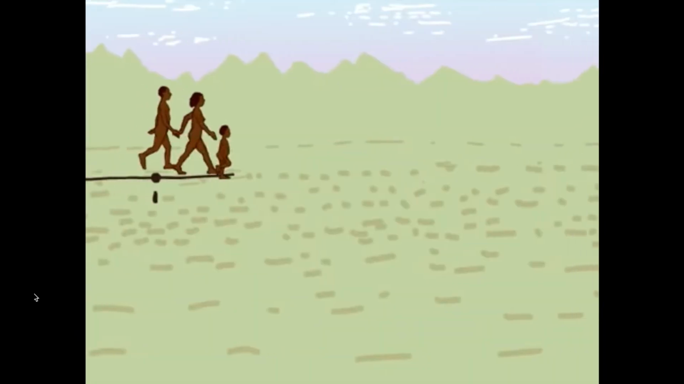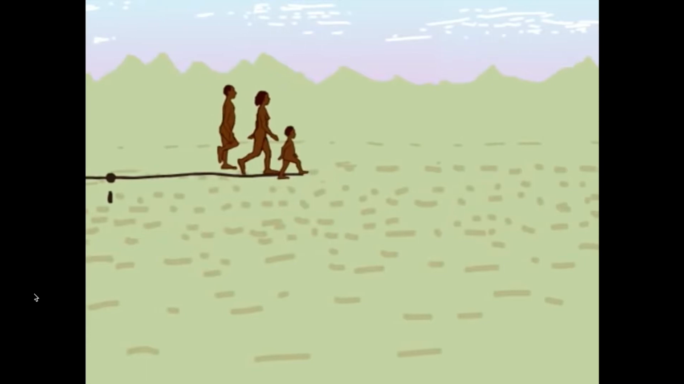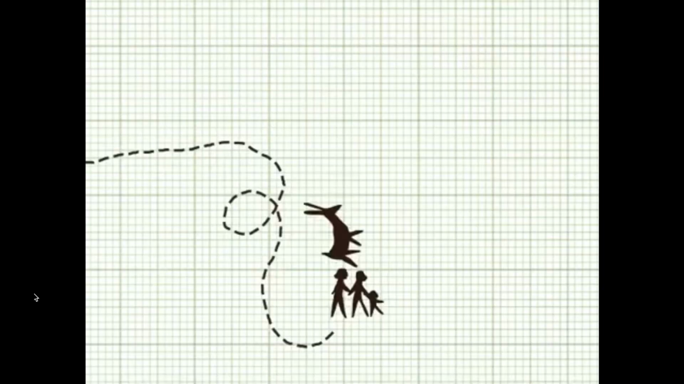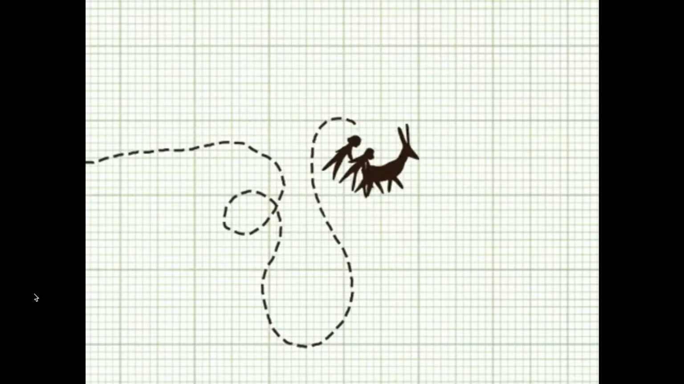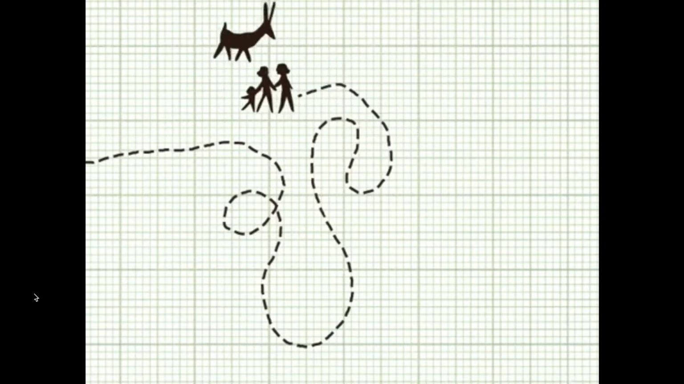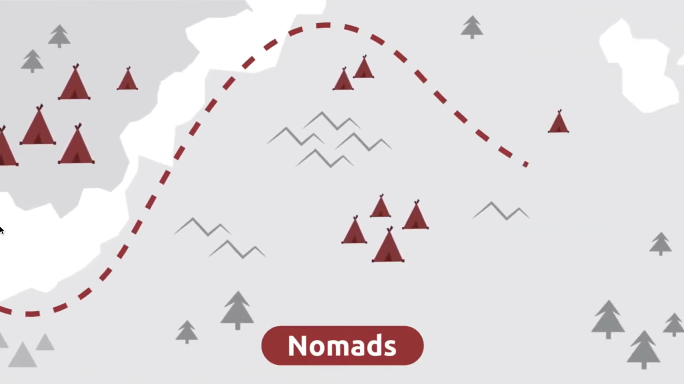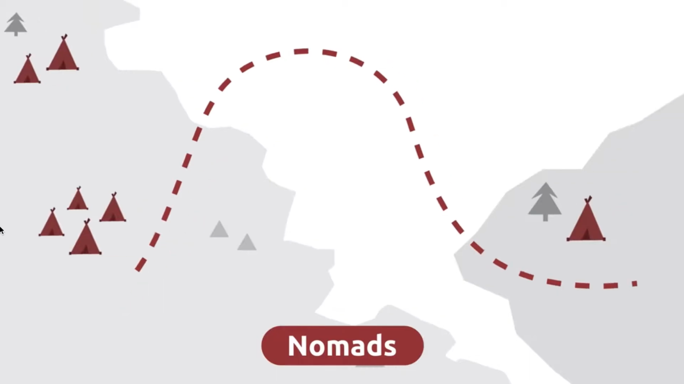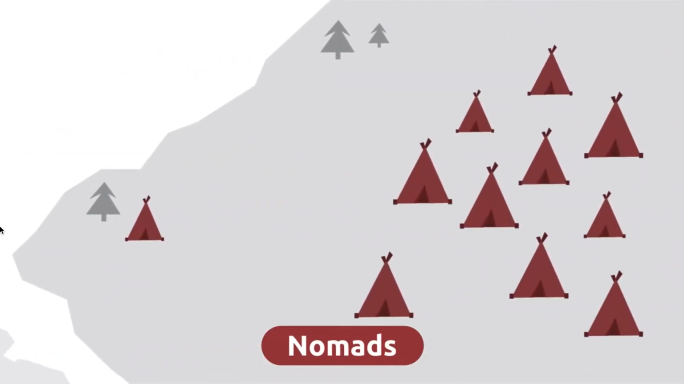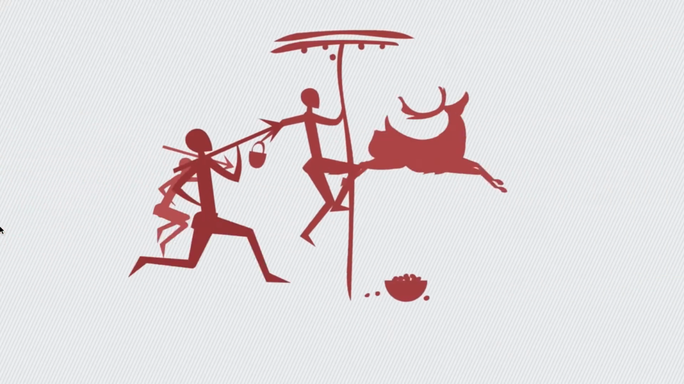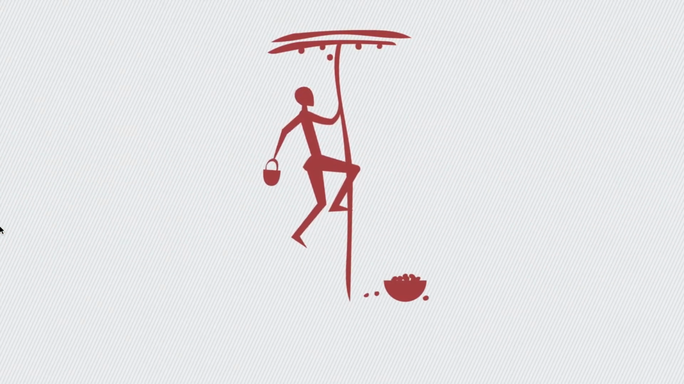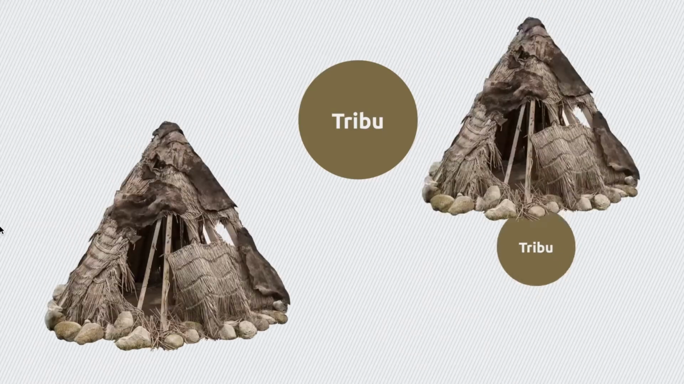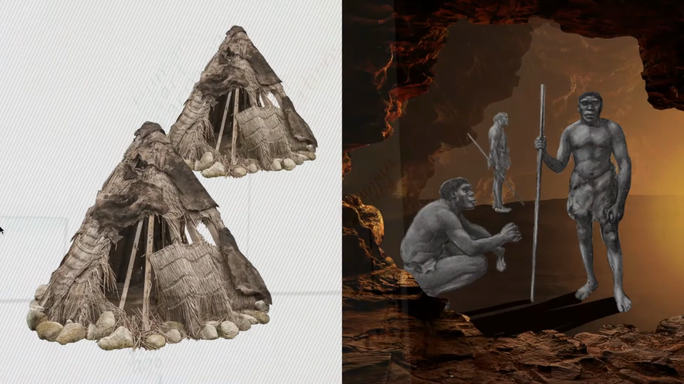Because of this lifestyle, small groups of humans stuck together and migrated all over the land, moving from place to place to find more food to hunt and gather. They were nomads, meaning they never lived in one place for very long. They kept moving around in order to follow wherever they could find food. Since they were always moving from place to place, their tribes stayed small to easily manage this nomadic lifestyle.